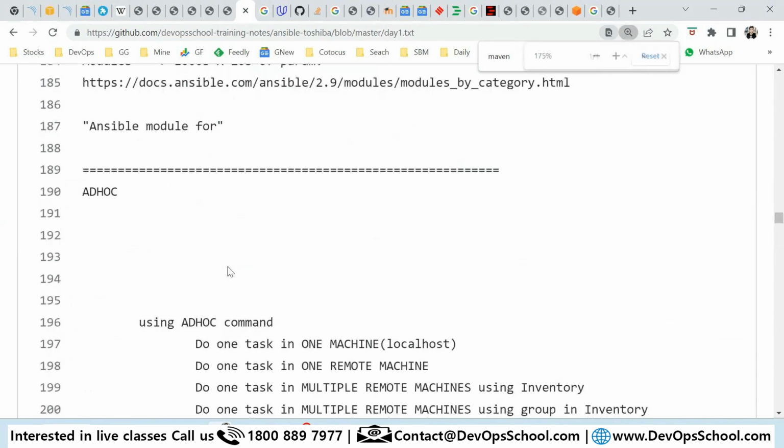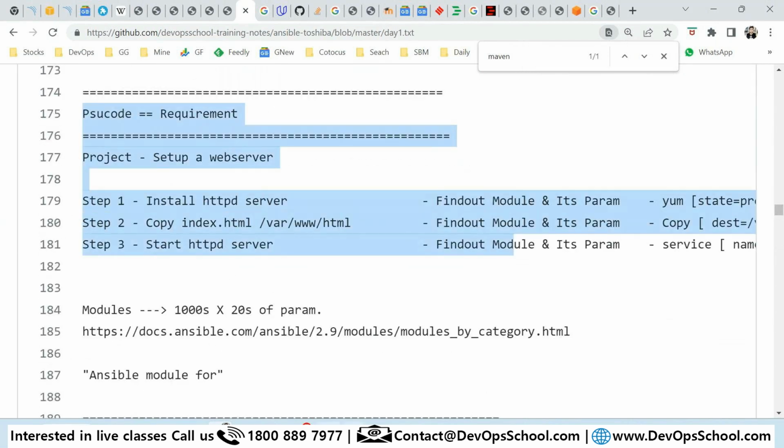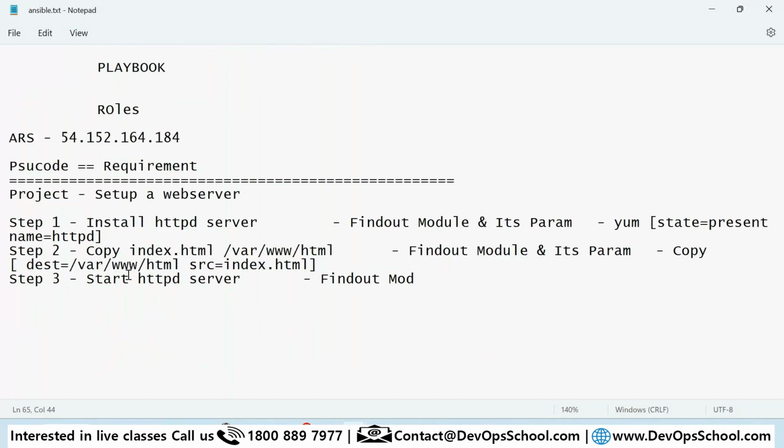First thing, this is my requirement. This is the project which I'm going to do. So what is the project? Your project name is step number 1, set up a web server. For this project, you want to install the web server, copy the index.html to this location, and start the web server.